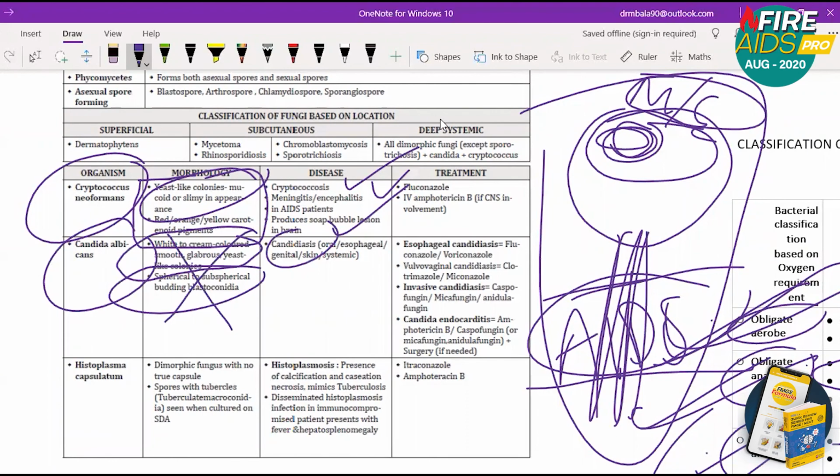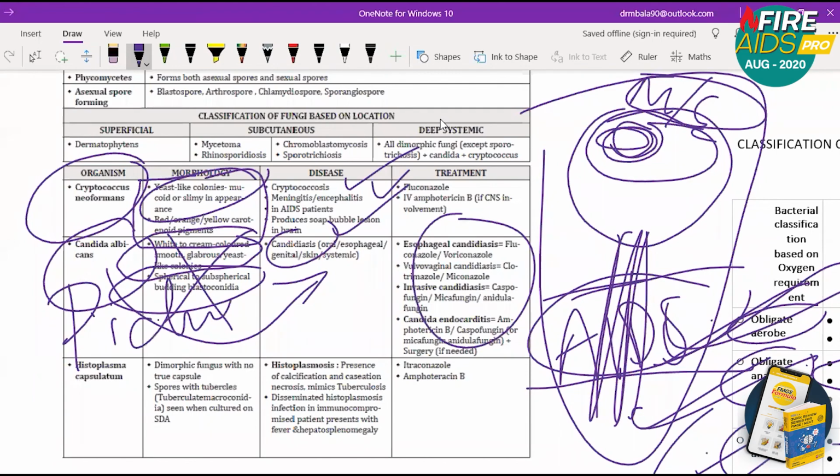Only point you need to know, oral, esophageal, genital candidiasis. So you might be asked for either the drug of choice or you might be given a picture for Candida. So it's mostly a picture based question. You need to be clear. So you might get esophageal or oral lesions, and they might ask you candidiasis.